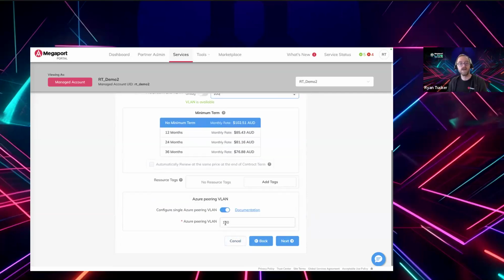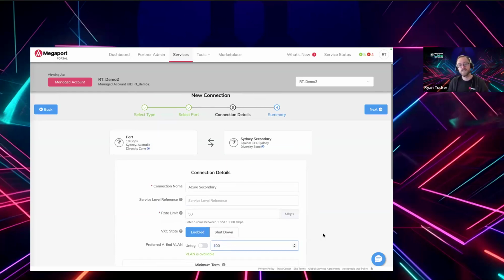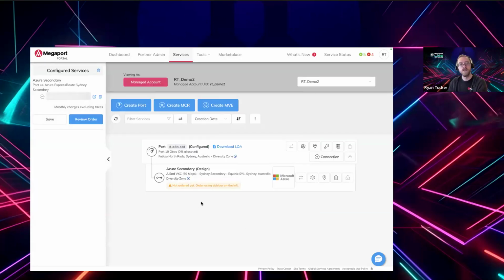They'll say they want to pull out the peering VLAN of VLAN 100, which you've configured on the Azure portal, and deliver that to their customer switch in the data center also as VLAN 100, because that gives you the best of both worlds and the most simplicity when you're trying to look after this on an ongoing basis. And that's pretty much it. So that's how that circuit will show up.